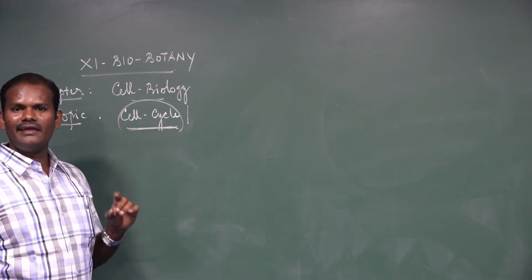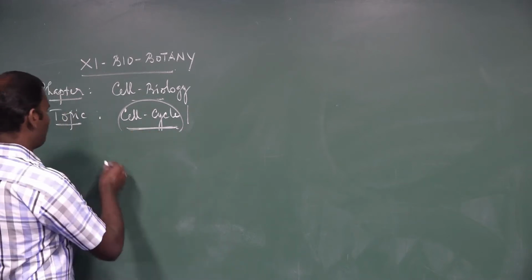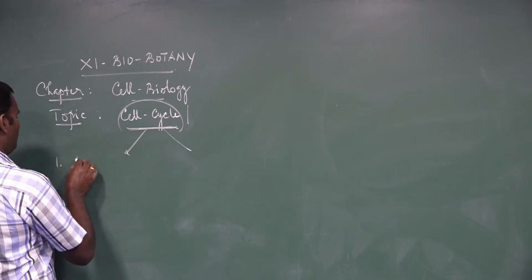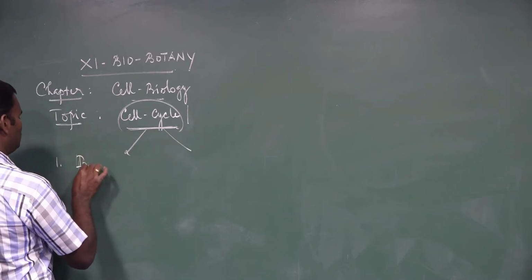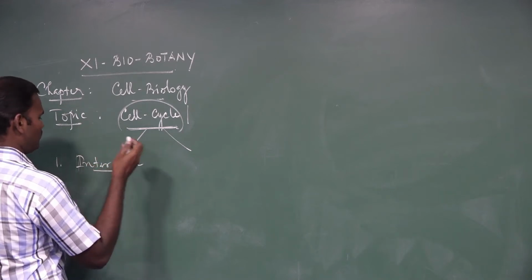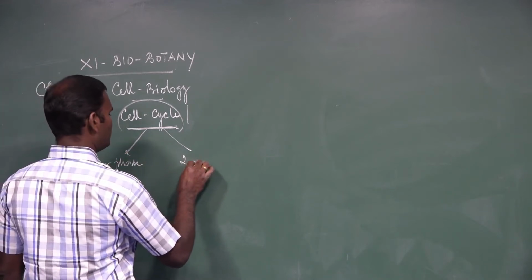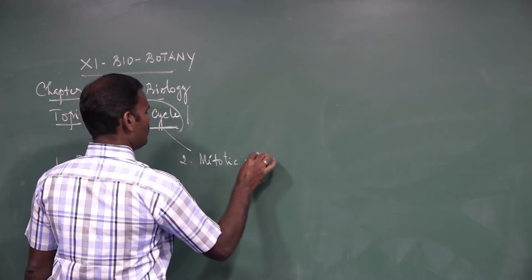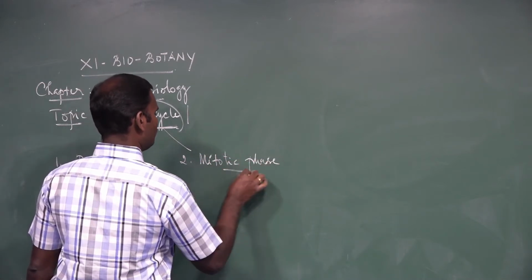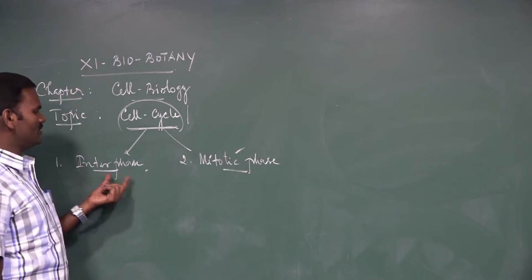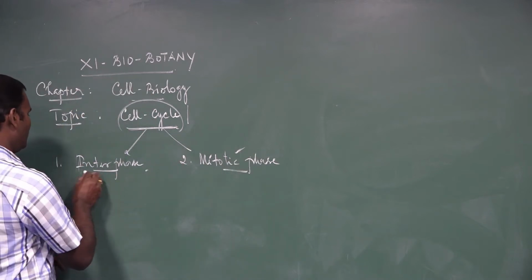The cell cycle includes 2 stages. One is interphase. Then the second one is the mitotic phase.